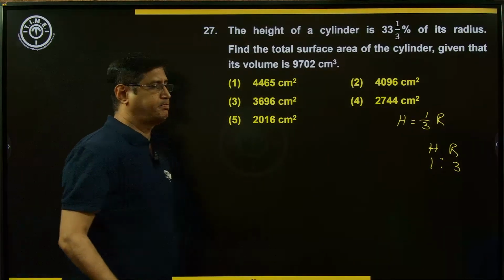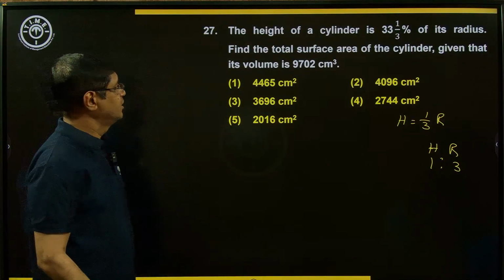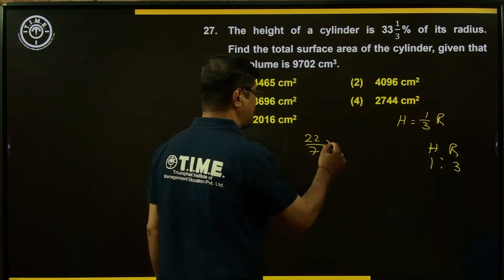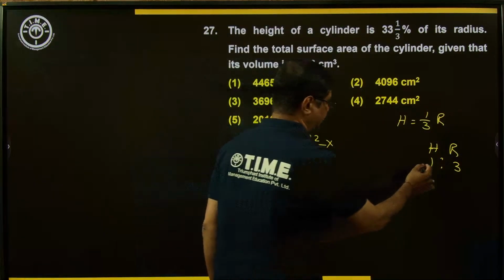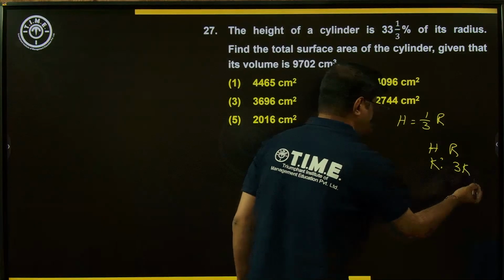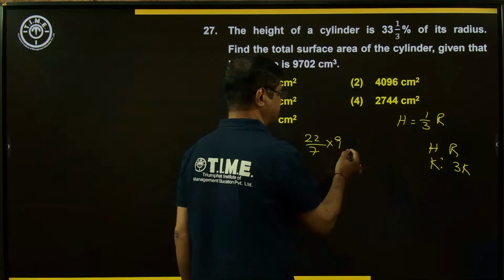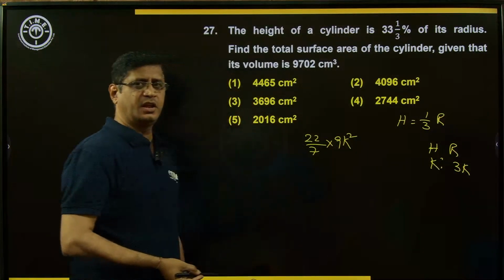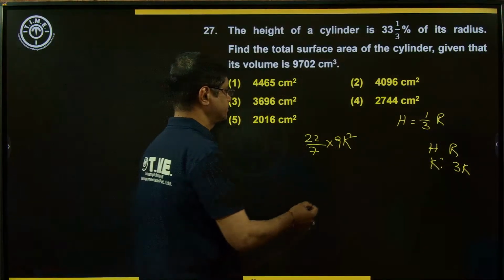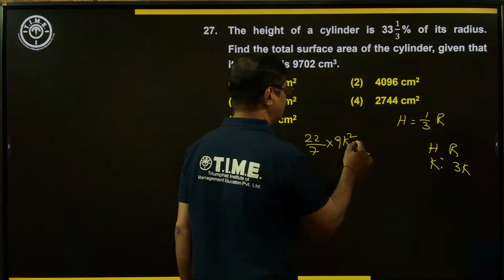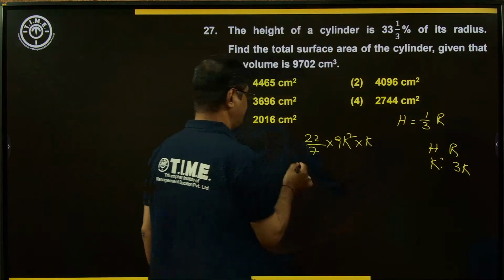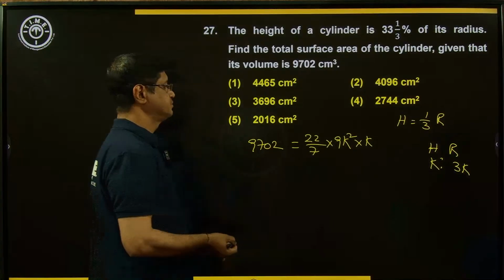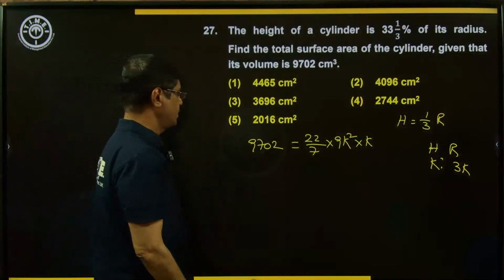Volume is pi r square h. So pi is equal to approximately 22 by 7. R square. Here I am taking h as k and r is 3k. Pi r square h, 3k square. 3k whole square means 9k square into h, that is k, is equal to 9702. Simplify this. What is the cancellation?